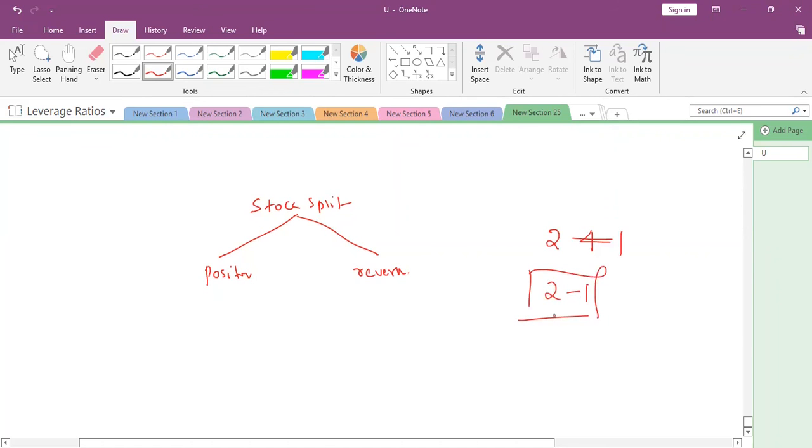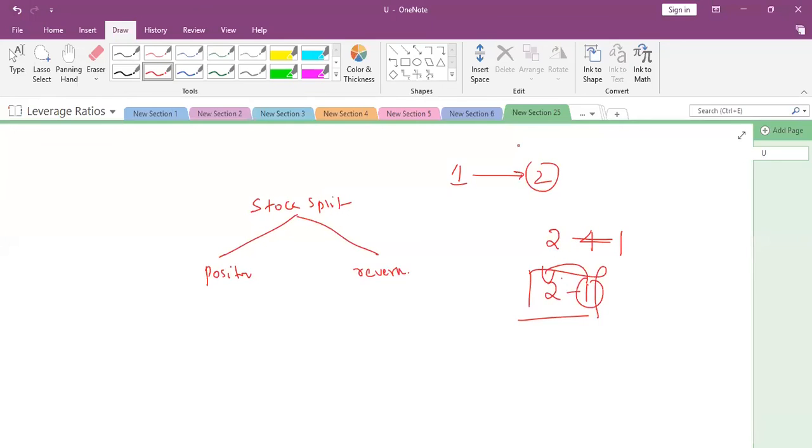Every shareholder will get 2 shares. So what they are doing is converting one share into two. This is considered a stock split.